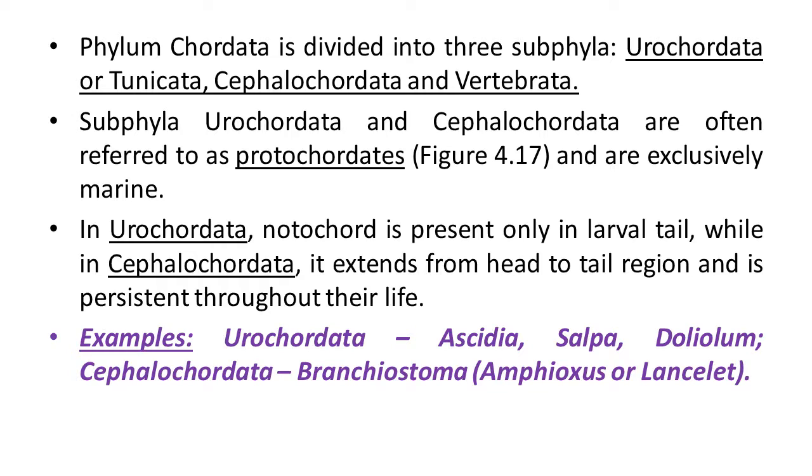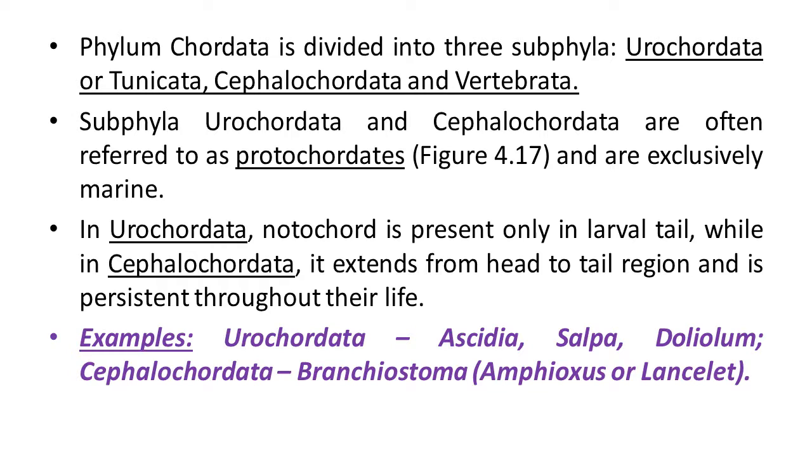In Urochordata, notochord is present only in the larval tail, while in Cephalochordata it extends from head to tail region and persists throughout life. It means they all possess notochord, but some features are different here. In Urochordata notochord is present only during the larval tail stage.